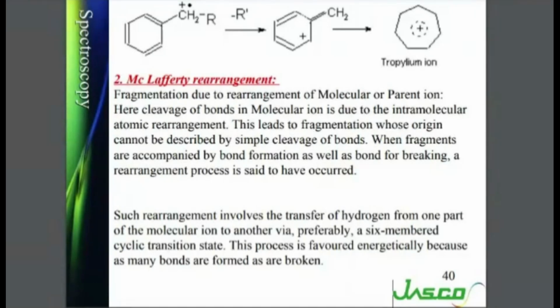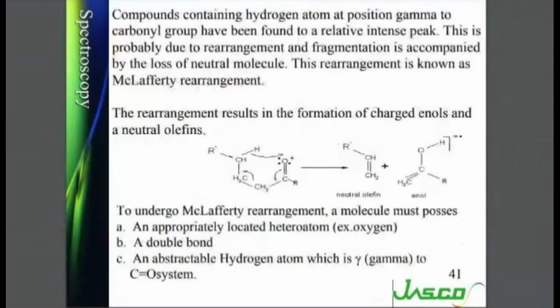When fragments are accompanied by bond formation as well as bond breaking, a rearrangement process is said to have occurred. Such rearrangement involves the transfer of hydrogen from one part of the molecule to another via preferably a six-membered cyclic transition. This process is favored energetically because as many bonds are formed as are broken.